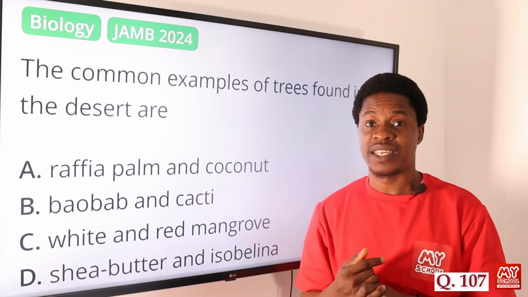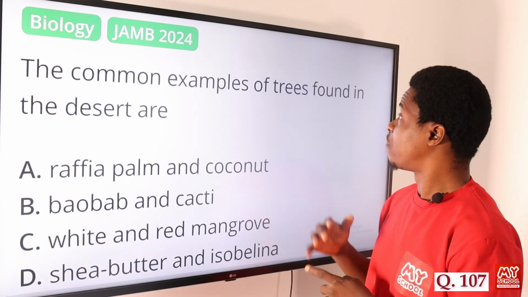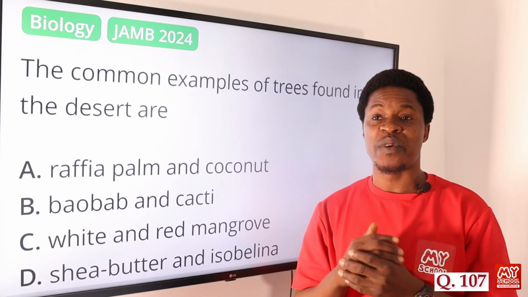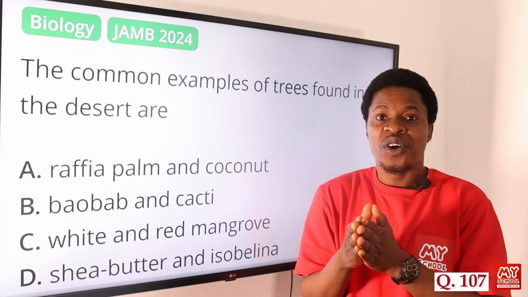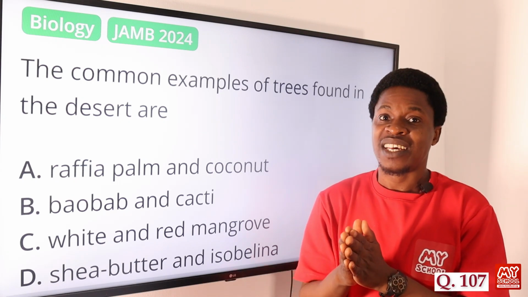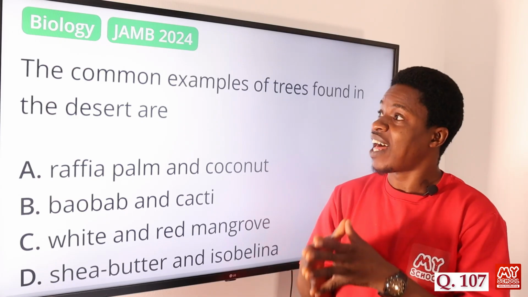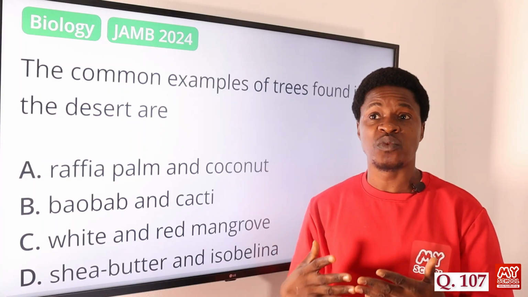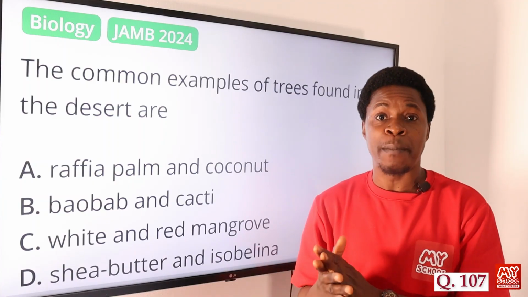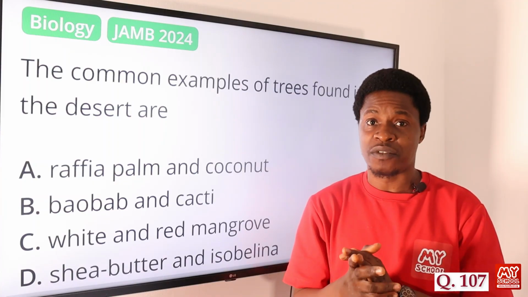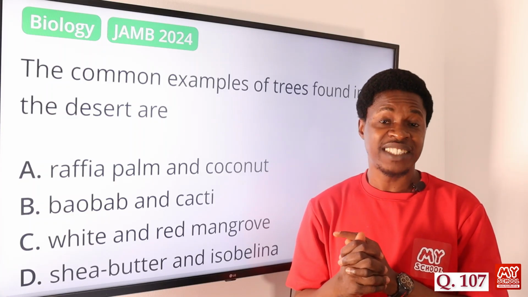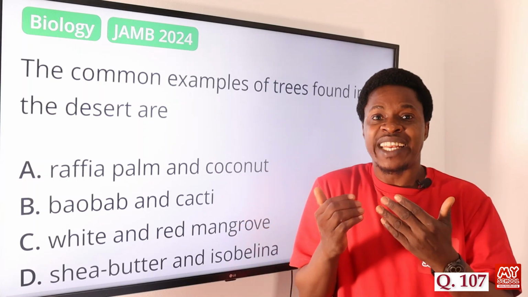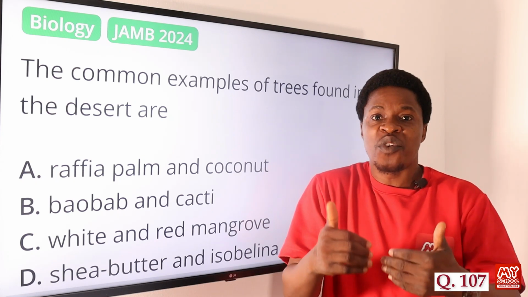Now let's move on to question 107. The common examples of trees found in the desert are what? When we talk about desert, desert is a place where we have a limited supply of water, little water is present there, or no water at all. Organisms in that place, or the trees that are there, develop what we call adaptive features that make them adapt to that environment. Because we have a limited supply of water in the desert, they have thick barks. They develop thick barks that can help them retain the little amount of water they have present in them.